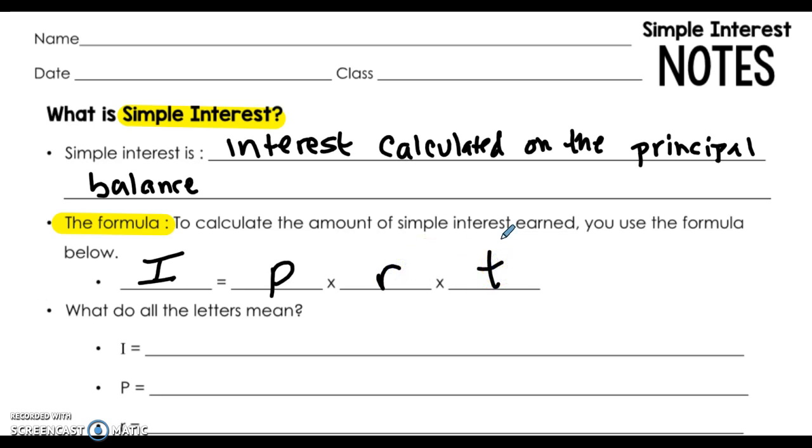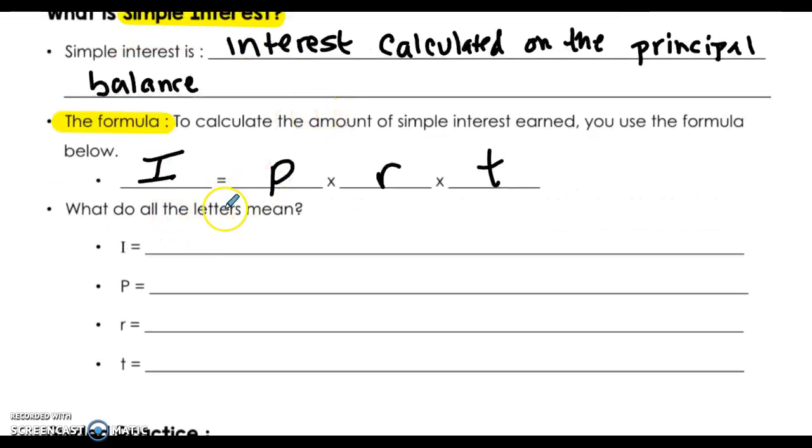And all of those letters stand for something different. And we're going to dive into that piece down here where it says, what do all the letters mean? We need to know what these letters mean and what they signify in order to be able to plug them in correctly. So the I simply stands for the interest that you're earning. That's what you're trying to find. And that's why that's on the one side of the equal sign by itself. Usually you don't know that number, but you know the P, the R, and the T. And so you just have to multiply them together to determine the amount of interest you earn. It's important that you know that when you calculate this, you are just finding the interest. You may have some extra steps needed based on what the question's asking.